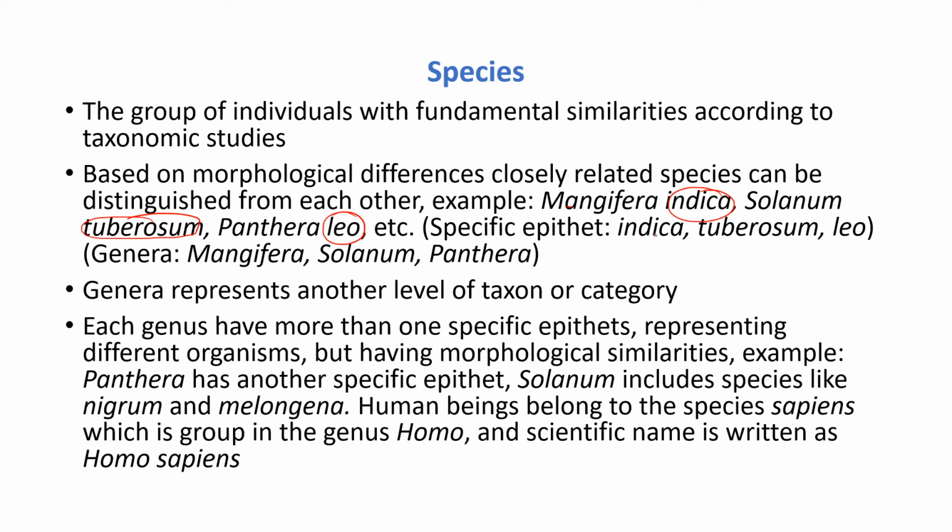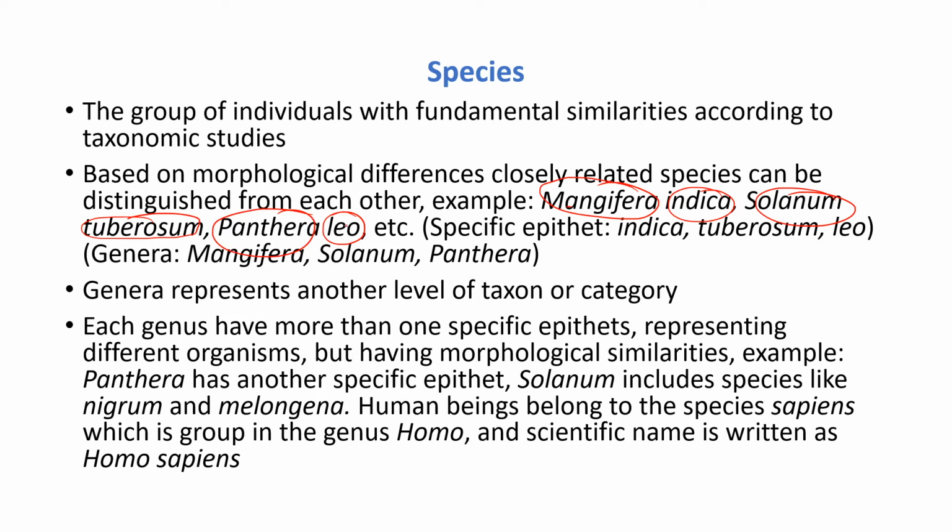So these species names are all different, because the organisms are different and the classification is different. Here the genera are also different: Mangifera in the mango, Solanum in the potato, which is another genus, and Panthera, which is also another genus.